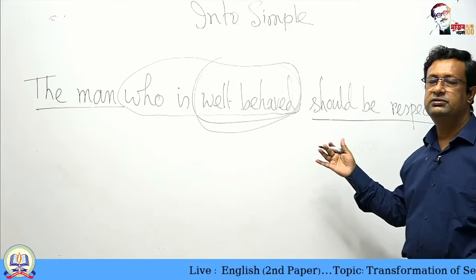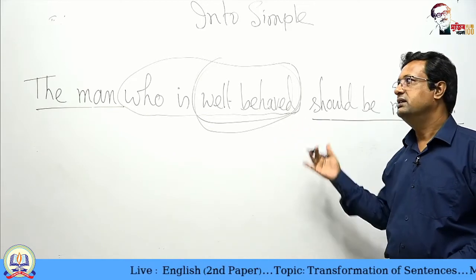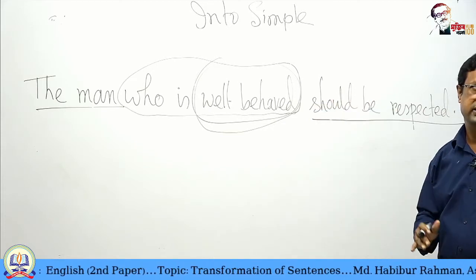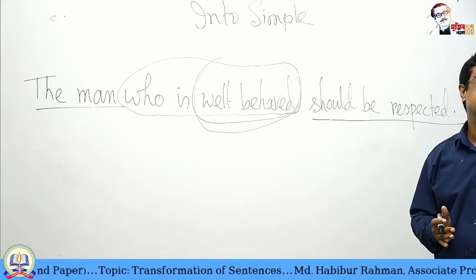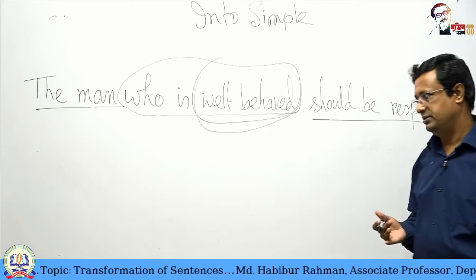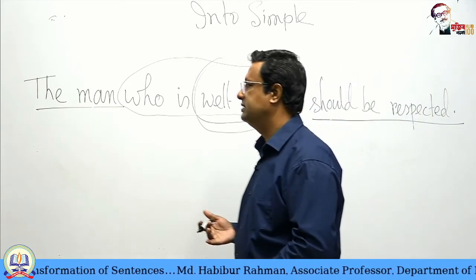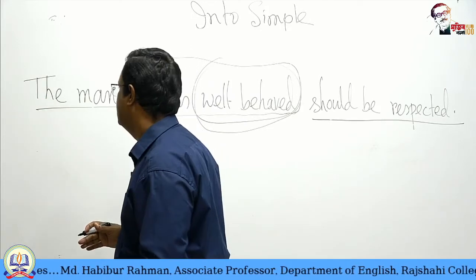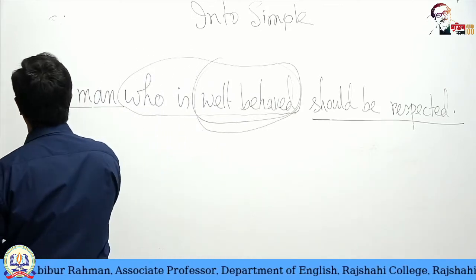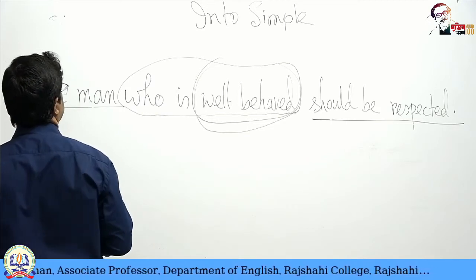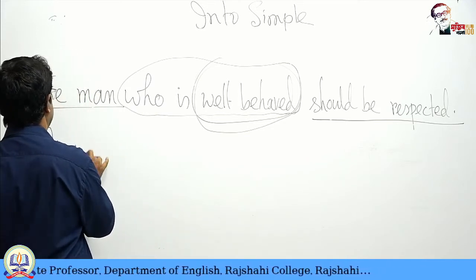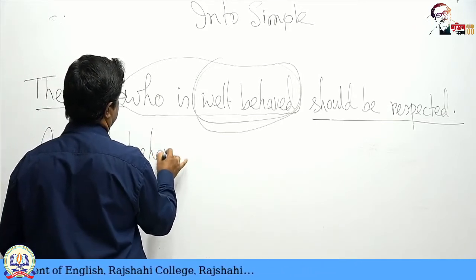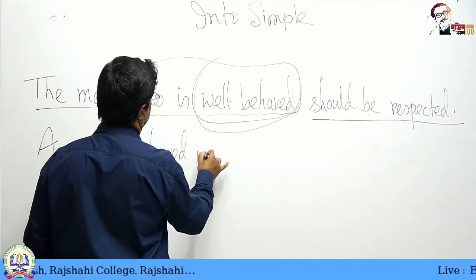And if it is a universal truth, in that case we will use a well behaved man, because this is general truth. And in a simple sentence we should use it in this way. Instead of the, we can use here a for general truth. A well behaved man.